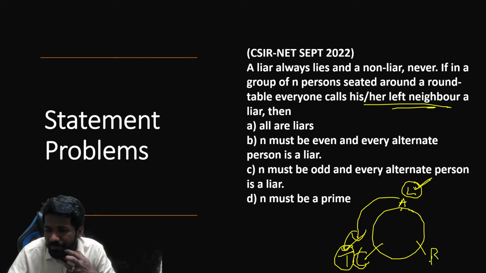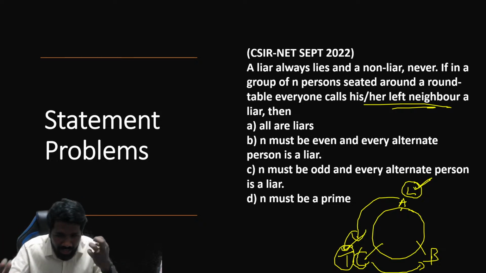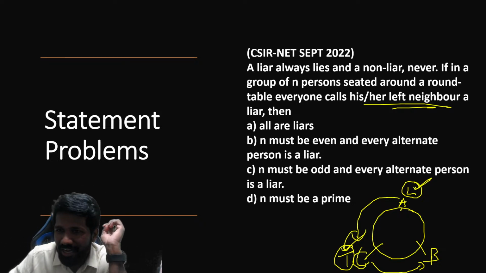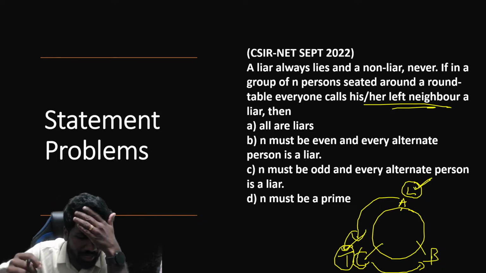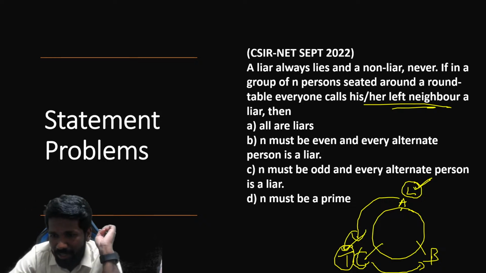What about B? C should say something about left neighbor B. C's left neighbor is B, right? Okay, one second. Actually, you can take any direction, clockwise or anti-clockwise. I have taken clockwise here. Left and right does not matter. But if you are taking left, throughout you have to take left. If you are taking right, throughout you have to take right.